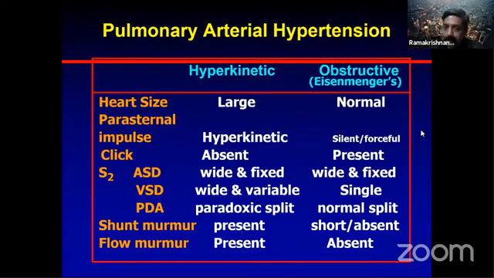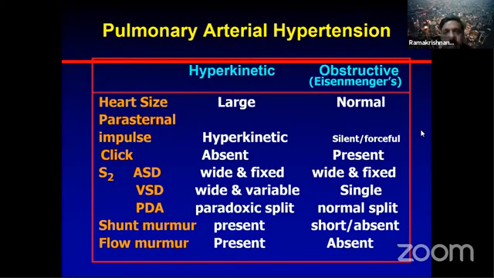The impulse will be an LV type of apical impulse with a hyperkinetic thing, whereas no cardiomegaly will be there in Eisenmenger syndrome, and the impulse may be silent or forceful. The click is absent, or a click can be there. P2 will be wide and fixed in both if it is ASD. In VSD it will be wide and variable if a large flow is still there, whereas it becomes single, as I told you in the previous slides.